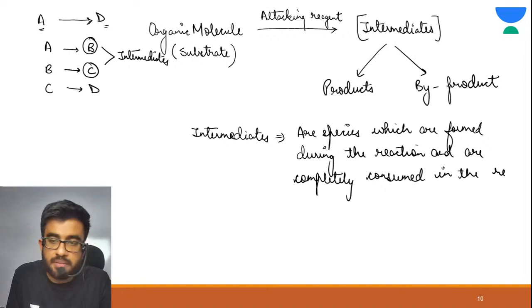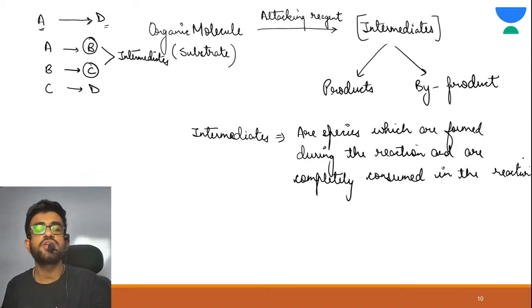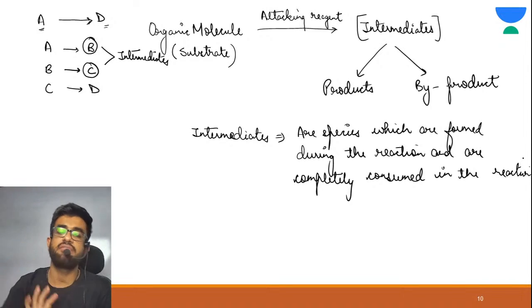They are never in the product side. They are just an intermediate step. So intermediates are those species which are formed during the reaction and consumed during the reaction. They are never the reactants, they are never the products.